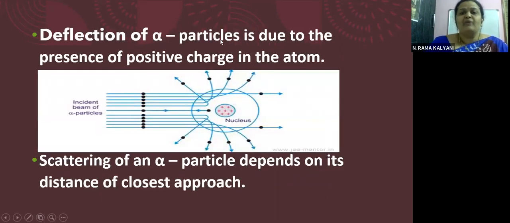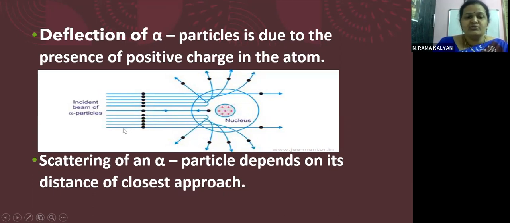So deflection of alpha particles is due to the presence of positive charge in the atom. So here, children, this is the nucleus. You can see different beams of alpha particles. If an alpha particle is moving straight in the same direction as the center of the nucleus, then it will go back undeviated. Different alpha particles will be deviating in different directions with different scattering angles, depending on how close they are to the nucleus.